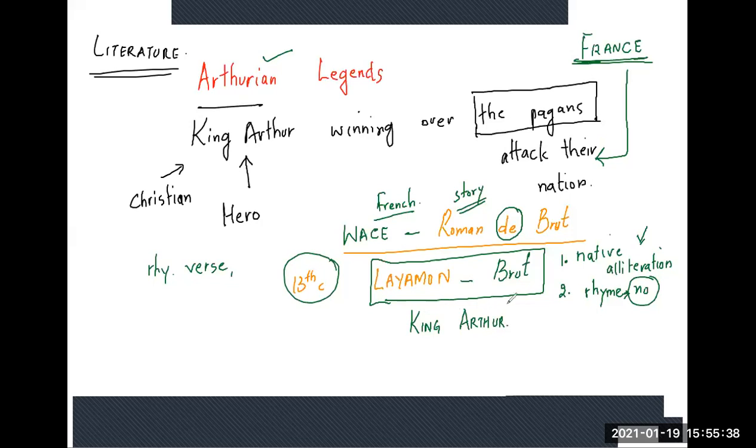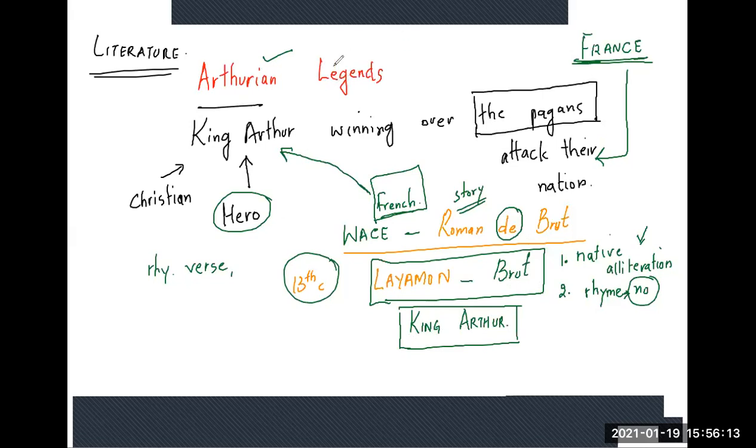So in Layamon's Brut, now the English will not tell their story by making a hero out of a foreign tradition. He won't be a hero. In here, King Arthur becomes the hero. So Layamon's Brut becomes important because he is the first one to give King Arthur a name in the tradition of heroic deeds. And this is where Arthurian legends begin.